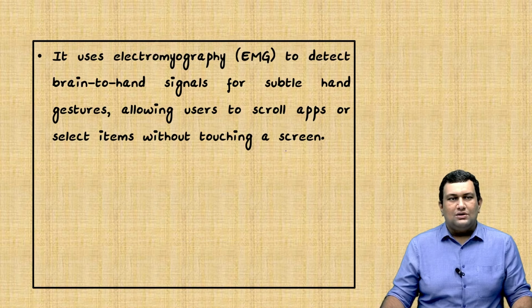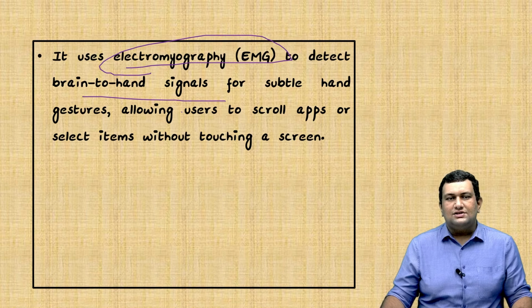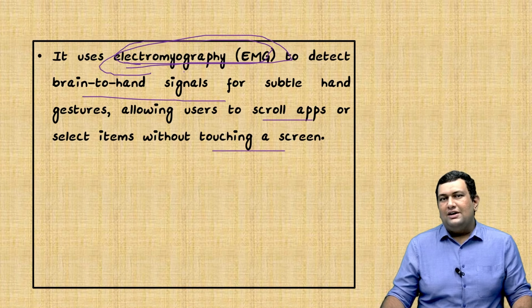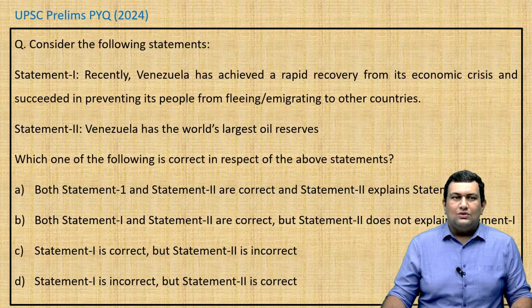Now we move on. It uses electromyography to detect brain-to-hand signals for subtle hand gestures, allowing users to scroll apps or select items without touching a screen. This word is important, we need to know what it is. I think in the coming years, the difference between a smart glass and a normal glass will reduce significantly. Now we'll move on to the practice question.